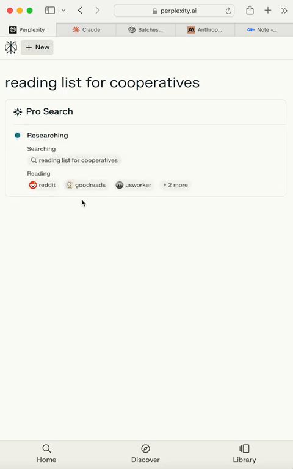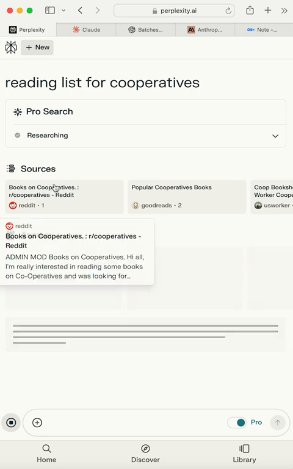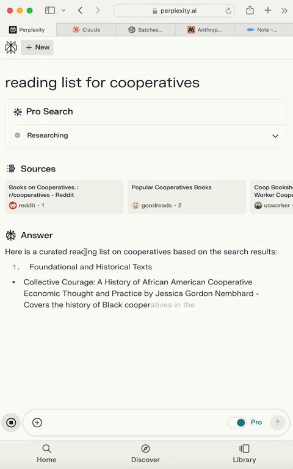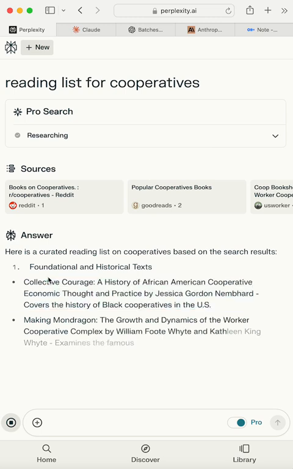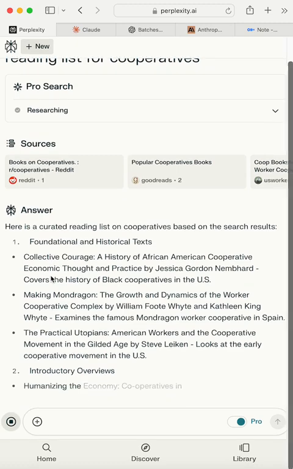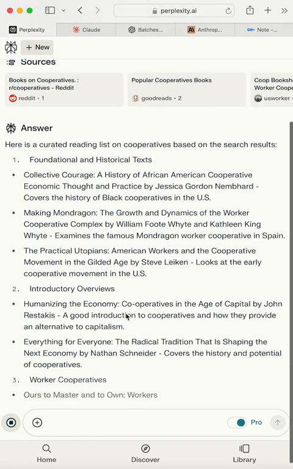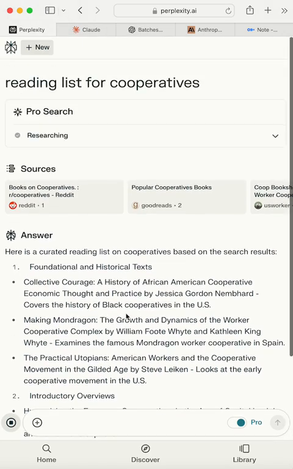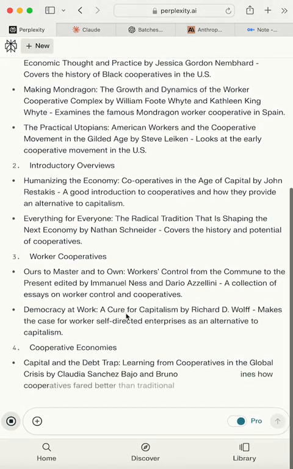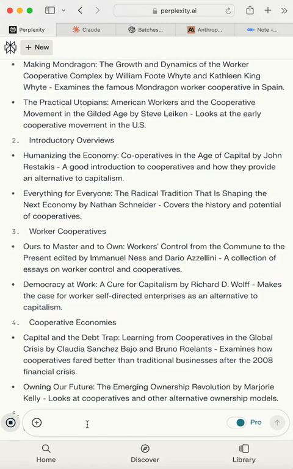I could have sworn I did academic. I don't know how Reddit came up as a source. But as you can see, Collective Courage is very prominent. Typically this would cite. I must have searched it differently so it didn't cite it, but it gives you an entire list.